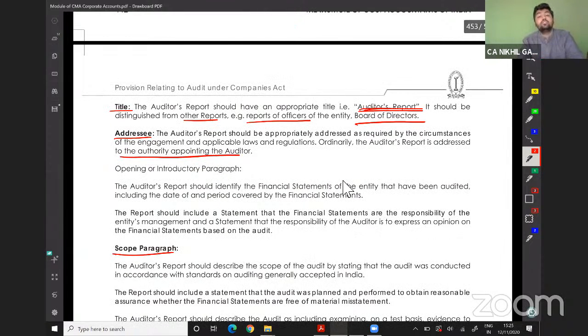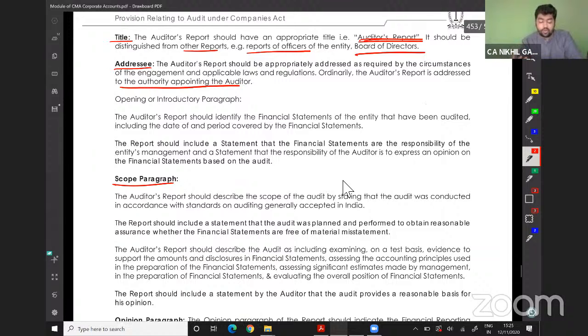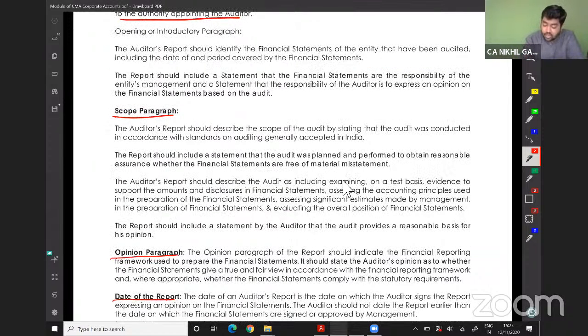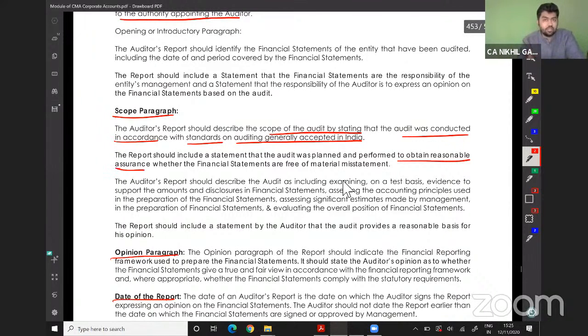The third thing is the scope paragraph, scope of audit. The audit report shall describe the scope of audit by stating that the audit was conducted in accordance with the standards on auditing generally accepted in India. The report includes the statement that the audit was planned and performed to obtain reasonable assurance. So not absolute assurance, reasonably it is right. Whether the financial statements are free from any material misstatement. Misstatement is a mistake. Material means significant mistake.